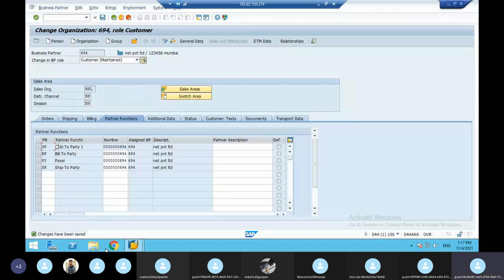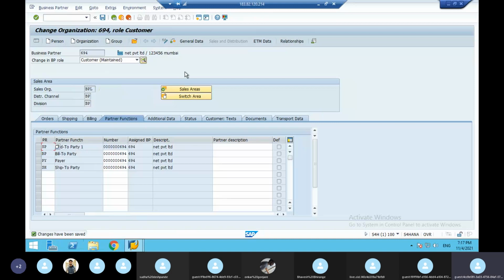This is your customer master data in S4 HANA. But in your ECC, it is XD01. Same screen, with a little change here and there. Only clicking this display and change button, and you have to give the BP role. That's all. Otherwise, everything is the same.